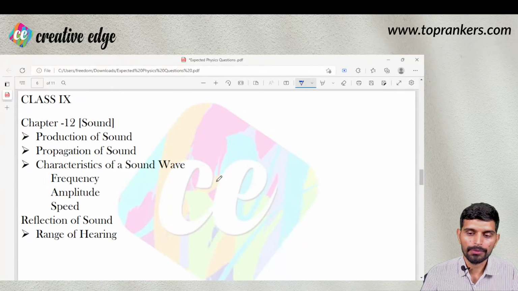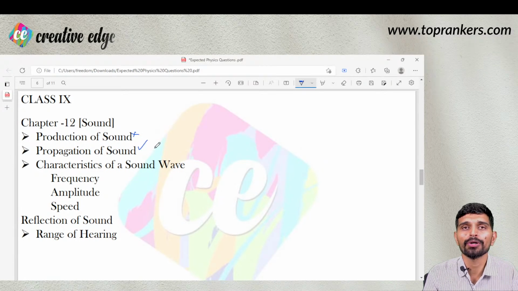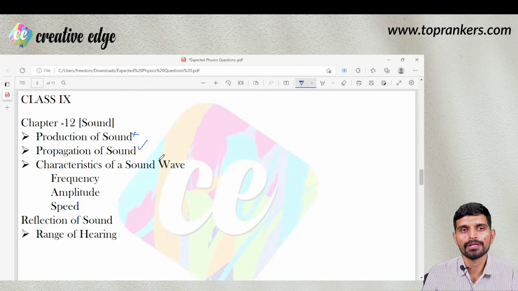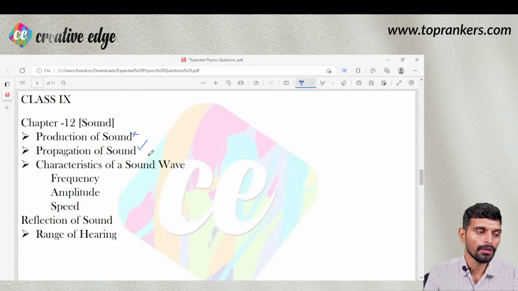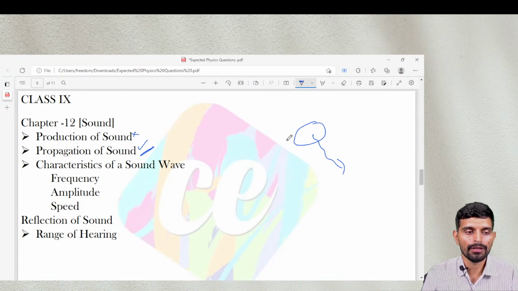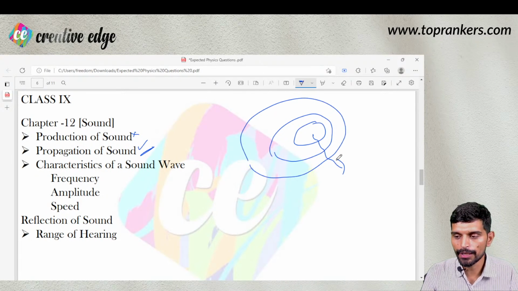Next, the last chapter from class 9th, that is sound. Production of sound is not that important, but propagation of sound is important. There could be a direct question: are sound waves longitudinal or transverse in nature? These sound waves are longitudinal. As we move away from the source, the intensity of sound waves reduces.